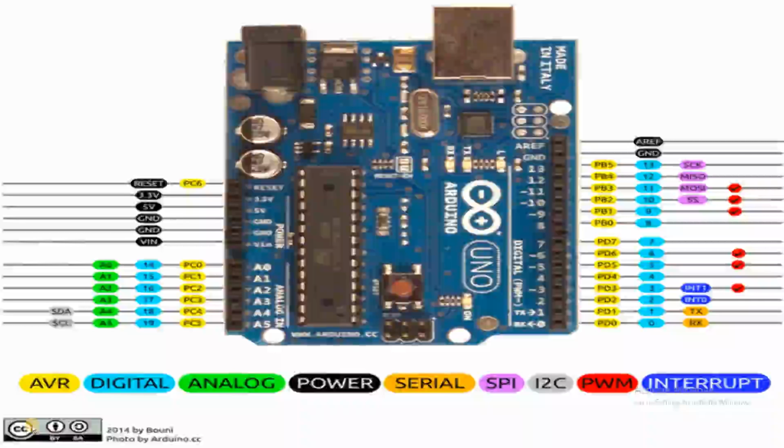In the next section, I will explain what digital and analog pins mean. We have digital pins on the right, starting from pin 0 to pin 13. That means we have 14 digital pins. And we have analog pins on the left, from A0 to A5. All these pins have their own usefulness and will be explained in the next section.